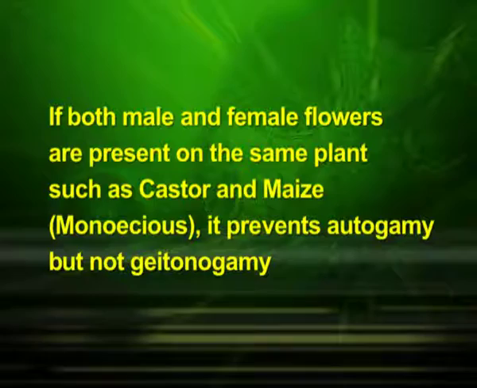Another device to prevent self-pollination is the production of unisexual flowers. If both male and female flowers are present on the same plant, such as castor and maize, which is monoecious, it prevents autogamy but not geitonogamy. In several species such as papaya, male and female flowers are present on different plants. That is, each plant is either male or female. This condition prevents both autogamy and geitonogamy.